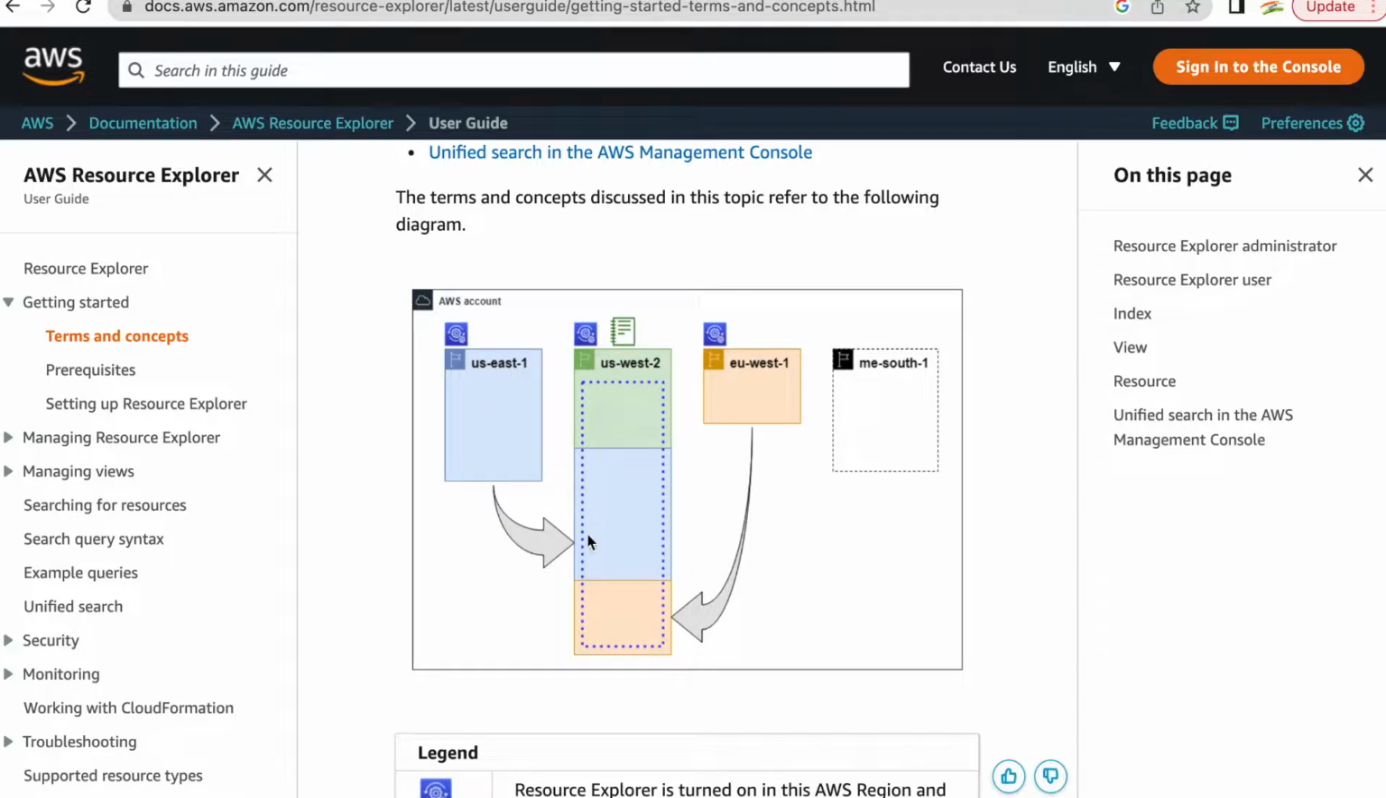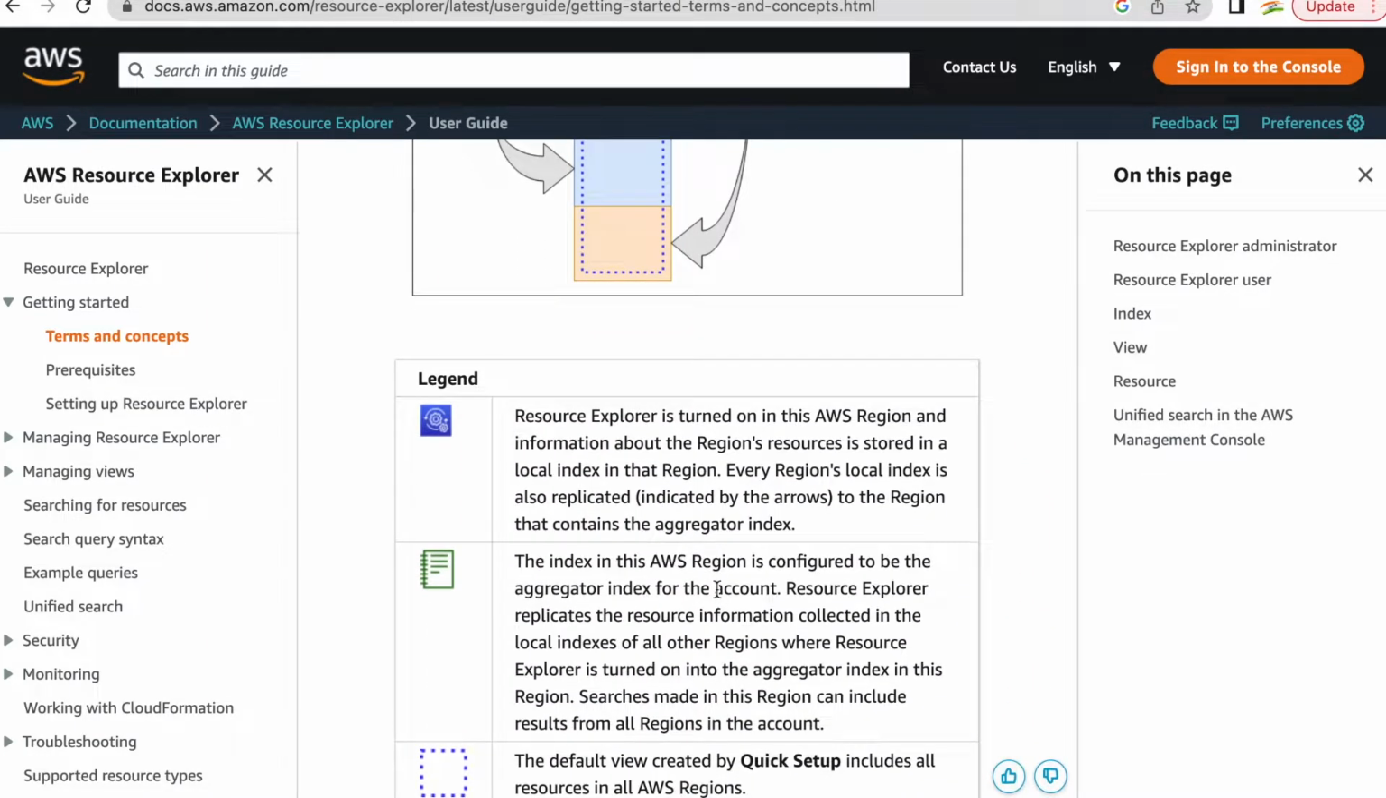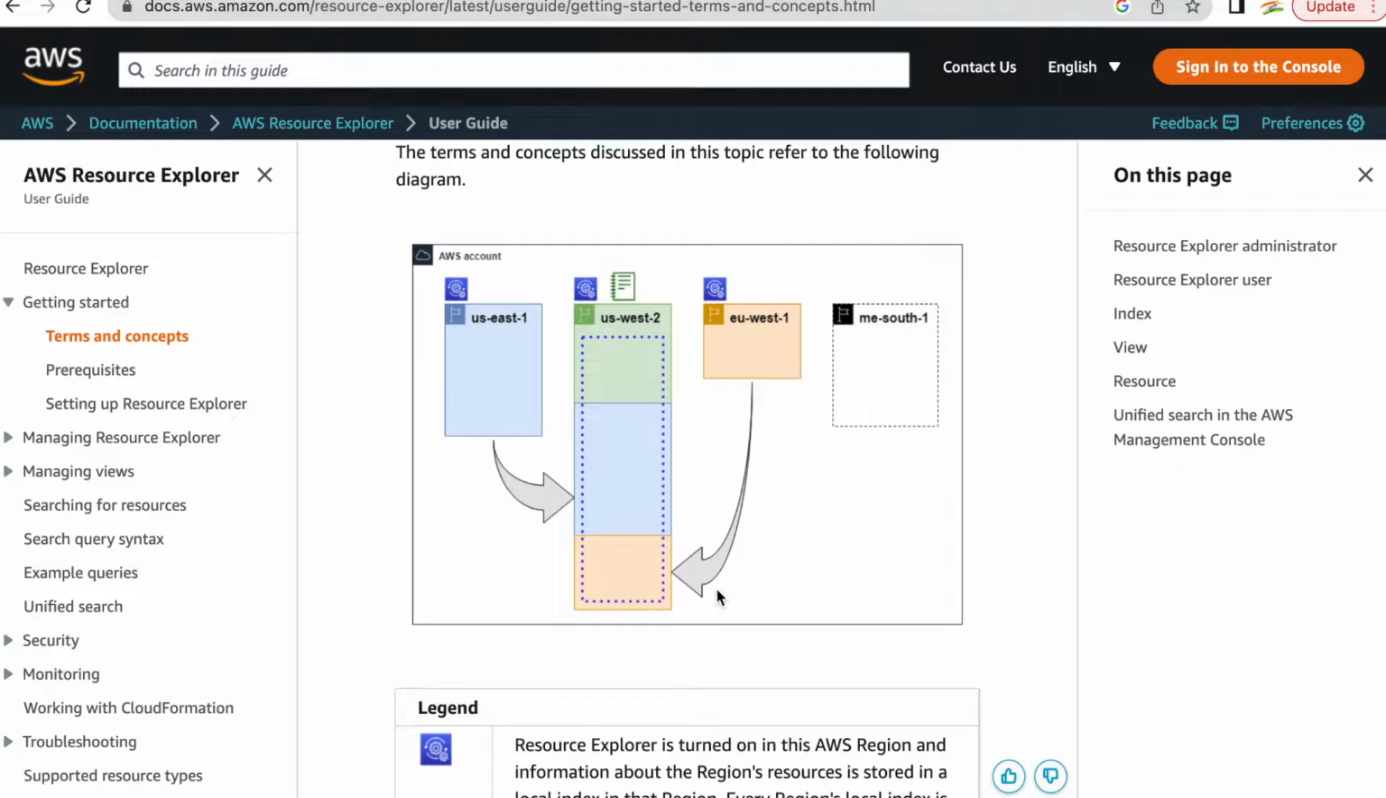So you can see that resources are seen in US West 2. All resources, but these resources are from US East 1. These resources are from EU West 1. So this can be in any region, but you log into your management console and you are in US West 2 and you should be able to see your resources here itself. This is a region we chose where you want to see resources. And you can see that these are the different concepts around this.